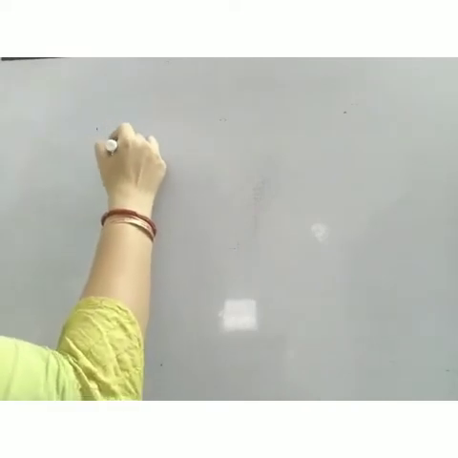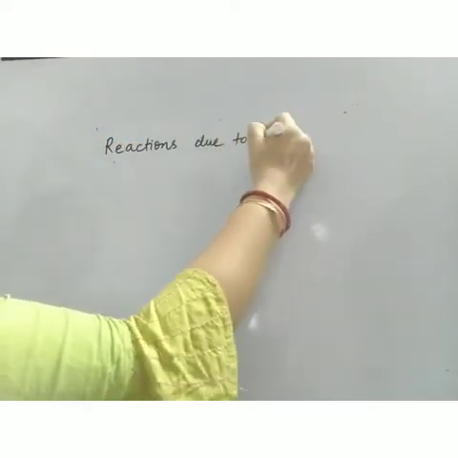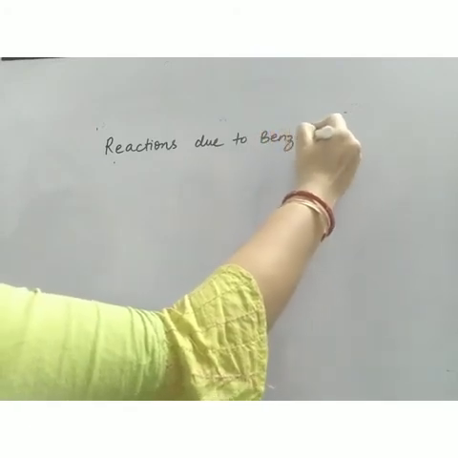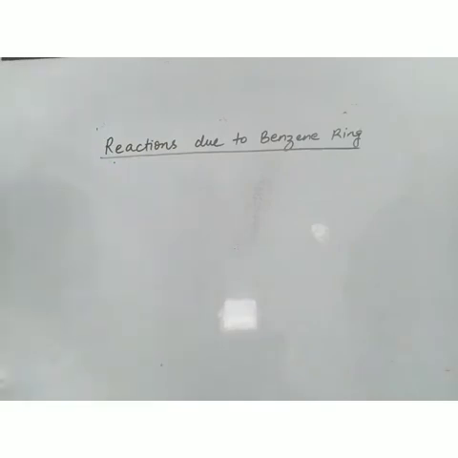Now moving to the next reaction, reactions due to benzene ring. We'll discuss the reactions which are not due to the NH2 group but which are due to the benzene ring. And we know that such types of reactions are known as electrophilic substitution reactions.